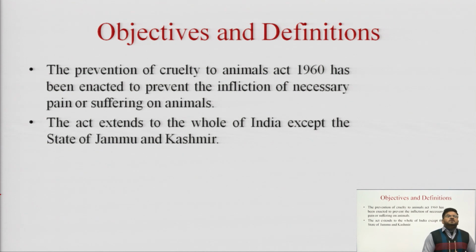The Prevention of Cruelty to Animal Act was passed in 1960 with the objective of preventing the infliction of unnecessary pain or suffering on animals. The act applies all over India except the state of Jammu and Kashmir.